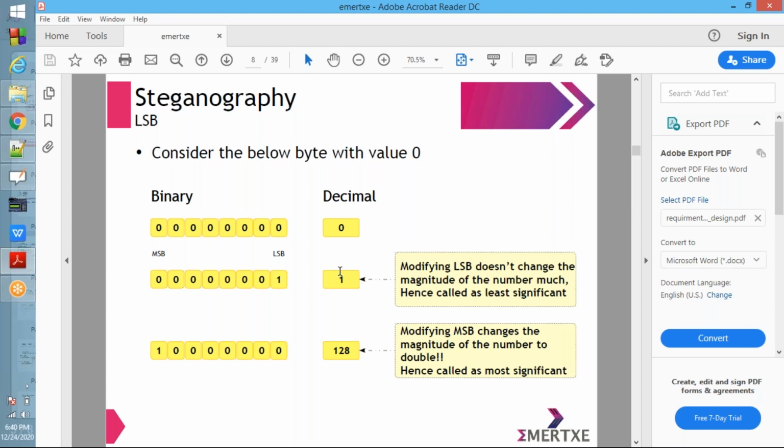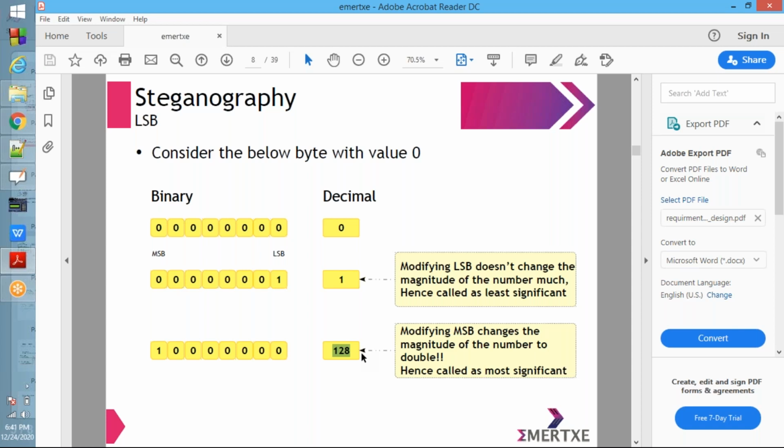Same thing, if you change the MSB, the most significant bit, the most important bit, any modification on the MSB has a bigger change on the entire value. If the MSB is 0 and you change it from 0 to 1, the value becomes 128. From 0 it changes to 128. There is a huge change.